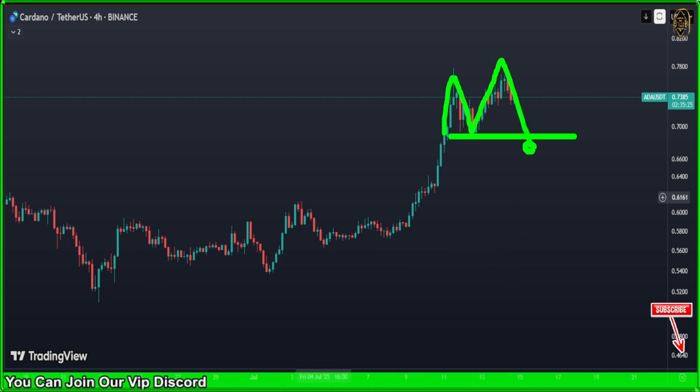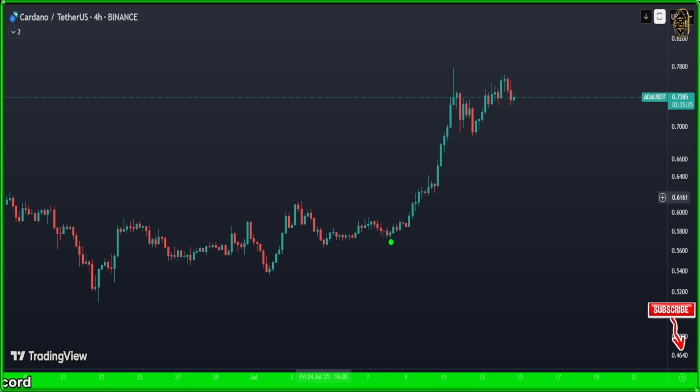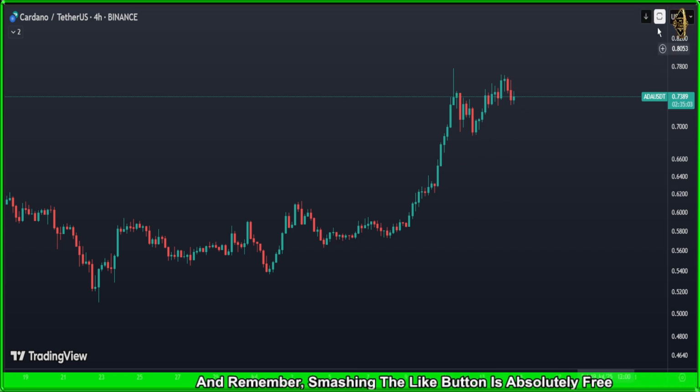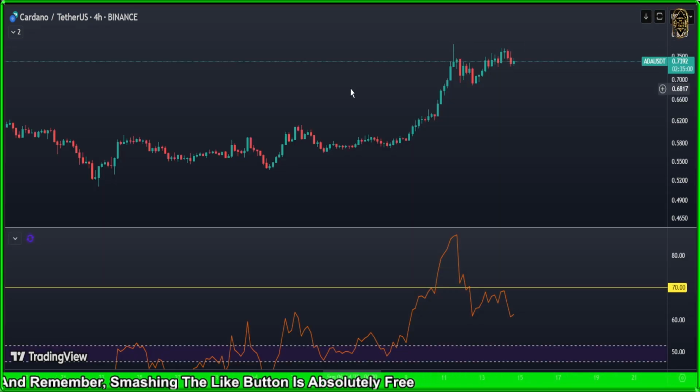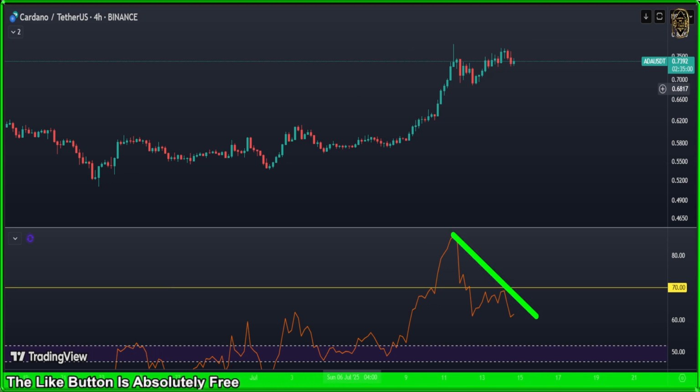Should we enter a short? We're still waiting for an extra confirmation. Even that sharp downtrend line looks like it's going to be broken quickly, but we're not going to base our trade on that one. We got something else in our indicator. Let me show it to you. If you're seeing with me here in our indicator, we got a big bearish divergence, as you see, guys. And that indicates maybe that the market is going to dump.